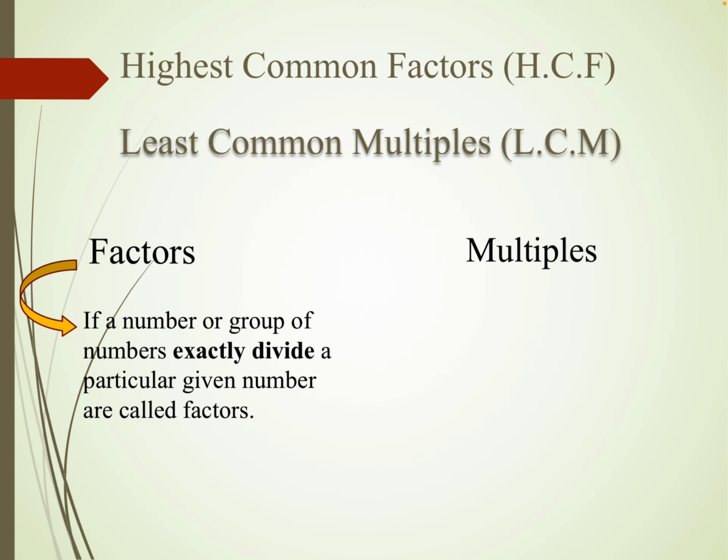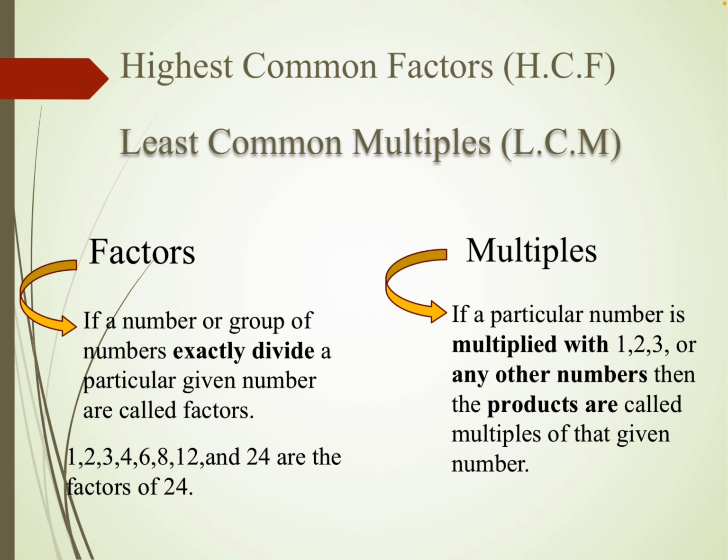If a number or group of numbers exactly divide a particular given number, they are called factors. So 1, 2, 3, 4, 6, 8, 12 and 24 are the factors of 24. All these numbers exactly divide 24, that means no remainder is left after dividing by these numbers. Multiples means if a particular number is multiplied with 1, 2, 3 or any other number, then the products are called multiples of that number. 24, 48, 72, 96 are the multiples of 24.